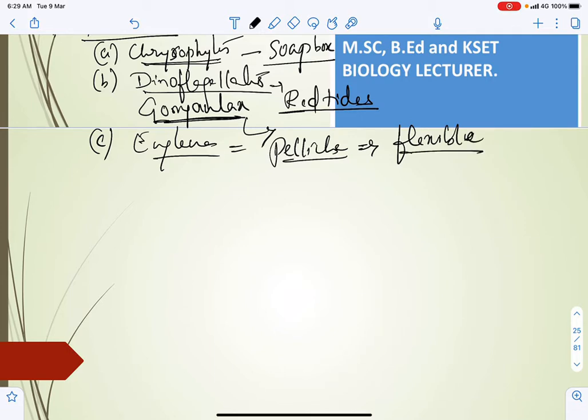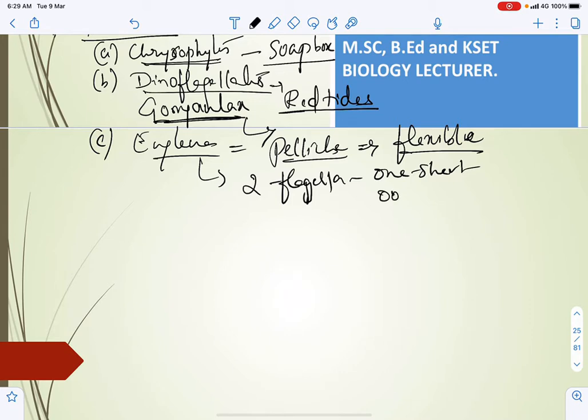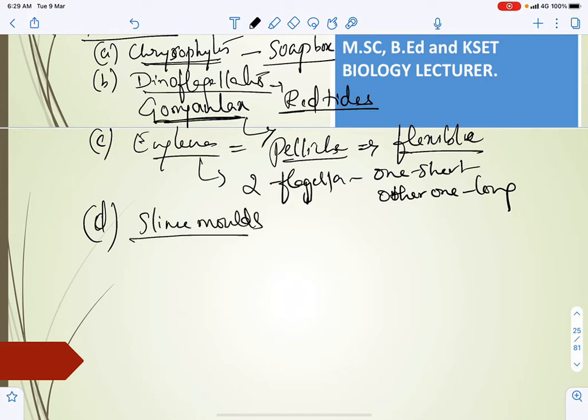And it also has two flagella, out of which one is short, the other one is long.